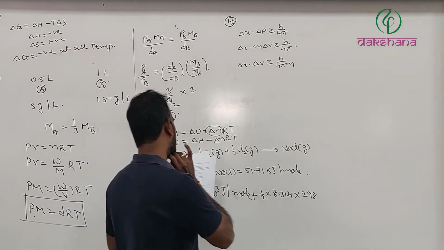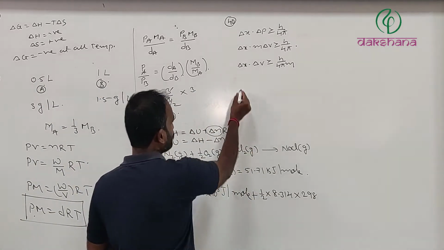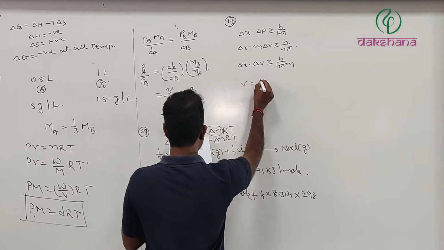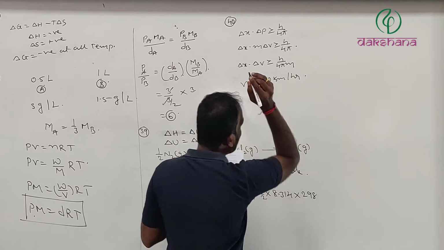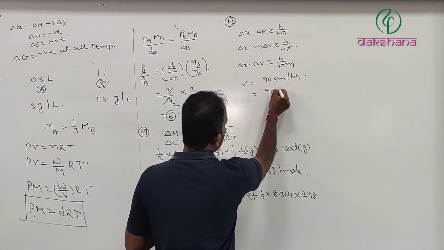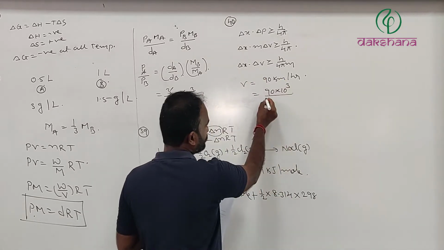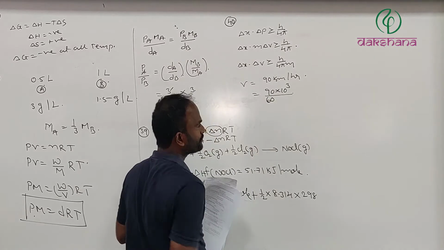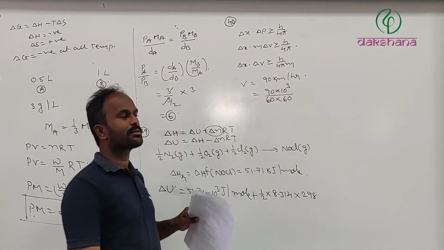So the only thing you have to do is, velocity is given as 90 kilometers per hour. We have to convert this into seconds. So 90 into 1000 divided by 60 minutes into 60. Now it becomes meters per second.